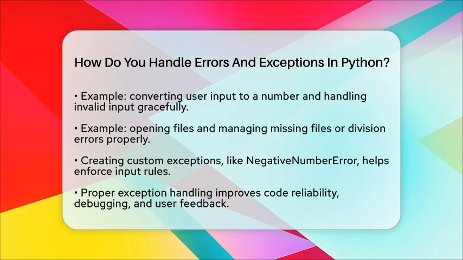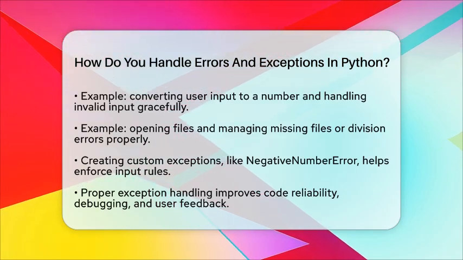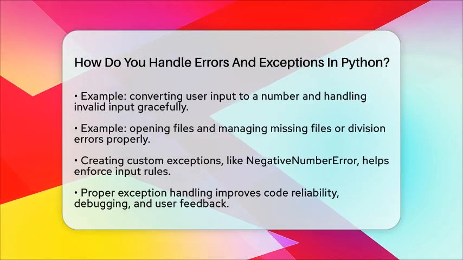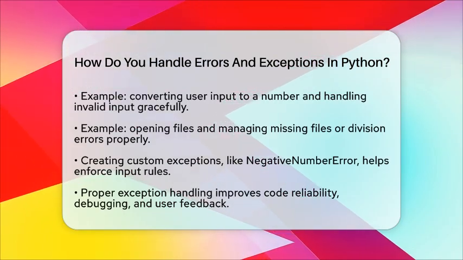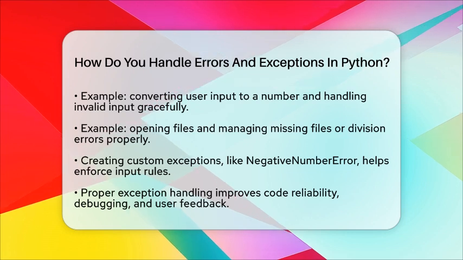Another example is opening a file. You try to read data from a file. If the file isn't there, you catch the FileNotFoundError and tell the user. If you divide by 0, you catch ZeroDivisionError and handle it gracefully.